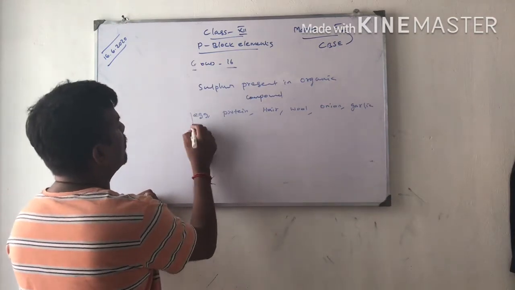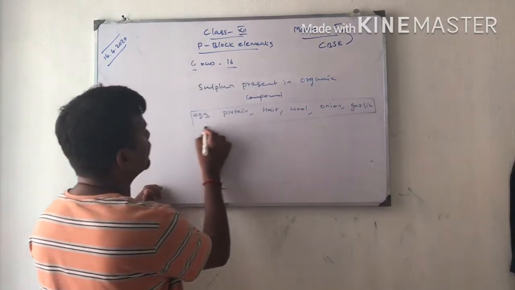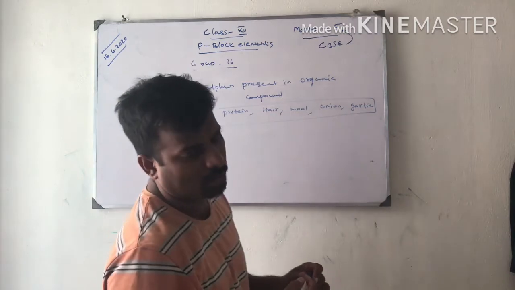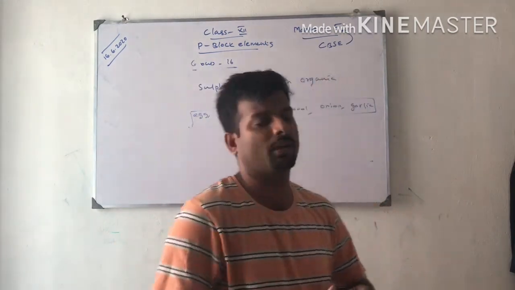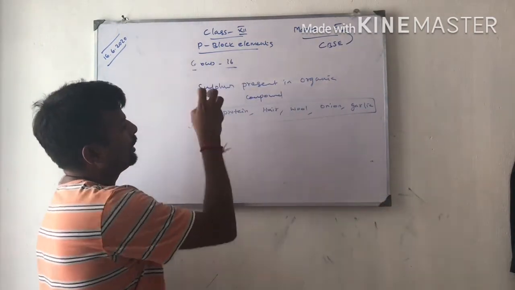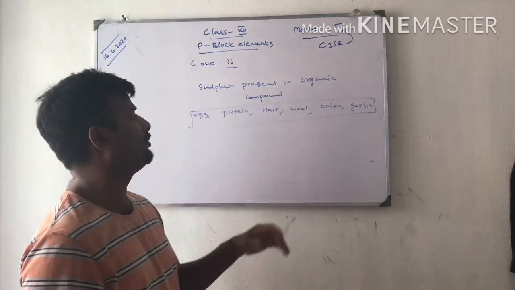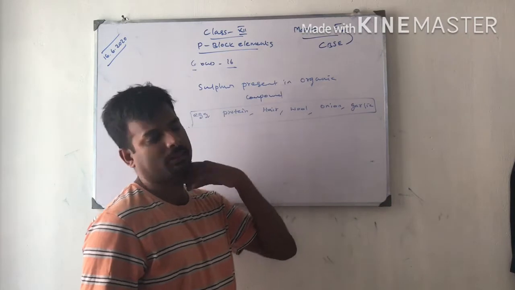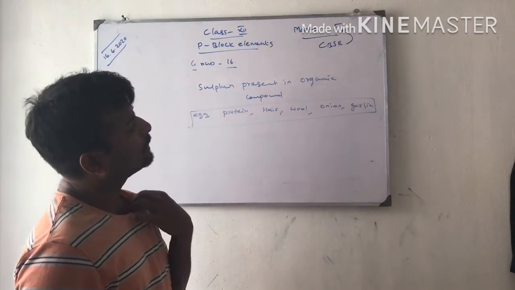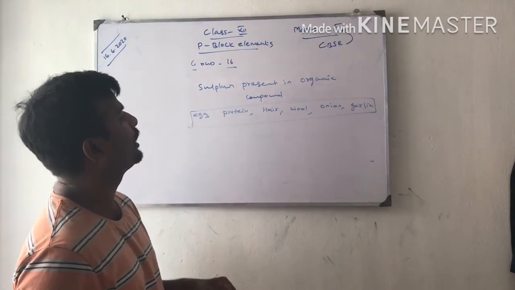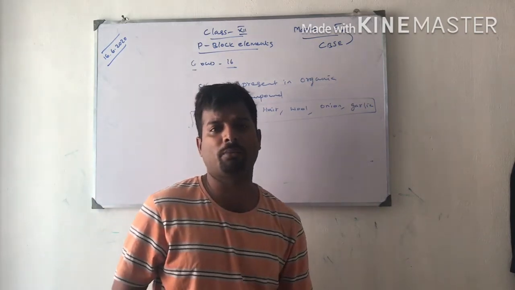Sometimes a small amount is in volcanoes. The inner part of volcanic rock also contains a small amount of sulfur. This is naturally occurring. The yellow part of egg contains sulfur, proteins contain sulfur, hair, wool, onion, garlic, all these things contain sulfur. One more question they may ask.